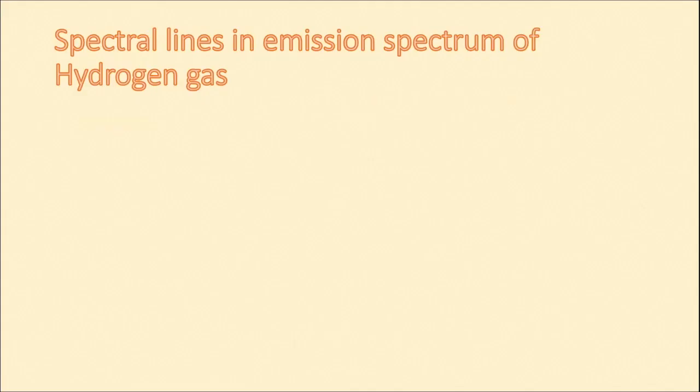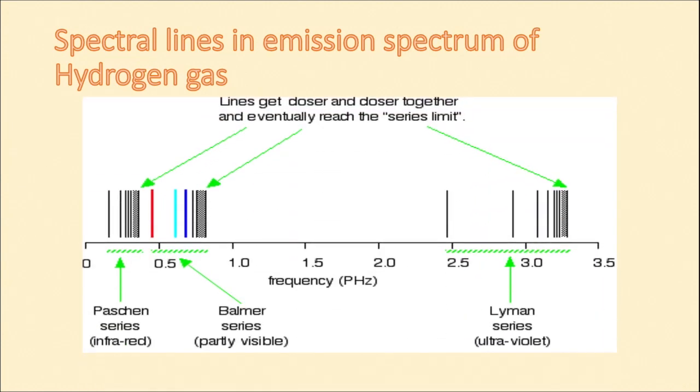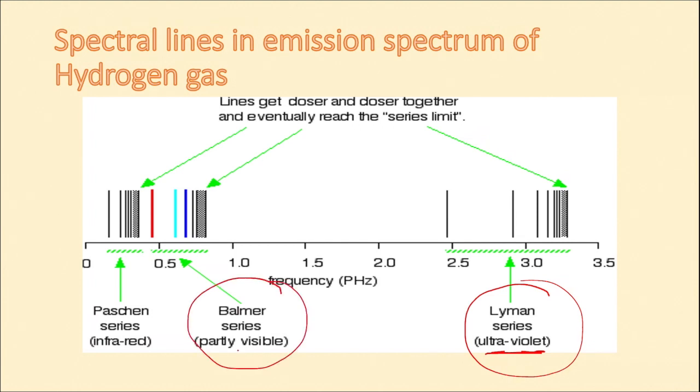These spectral lines in the emission spectrum of hydrogen that we see have been classified into various series. Now, as you can see here, the very first series is the Lyman series, and Lyman series will consist of all those lines which fall into the ultraviolet region. Similarly, we have got Balmer series, which consists of those lines which fall into the visible region of the spectrum, and then we have got three more series which consists of lines falling in infrared region, and these are Paschen, Brackett and Pfund series.